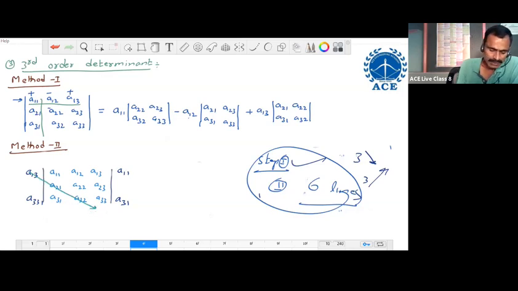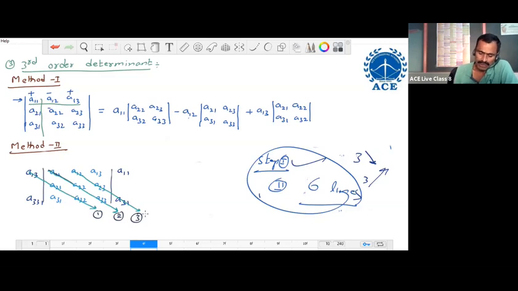Say this 1. Next, go to the next element, draw the line parallel to this. Say this 2. Go to the next element, draw the line parallel to this. Say this 3. These are the 3 lines from top to bottom.